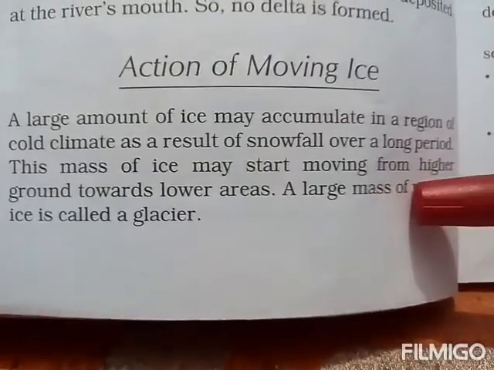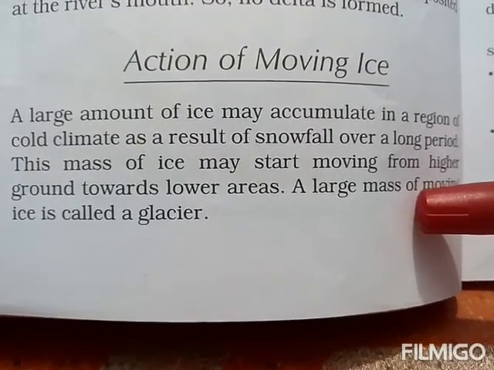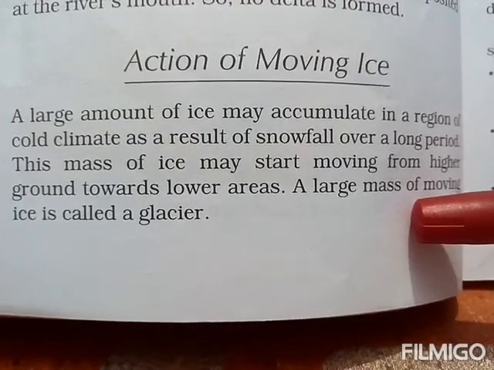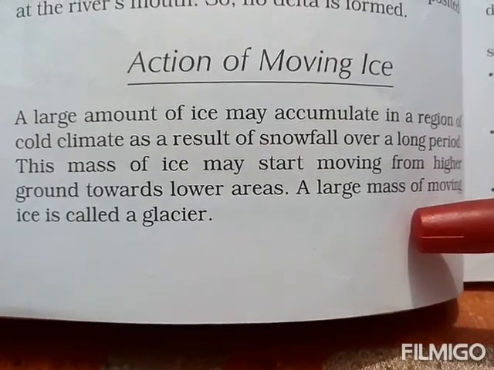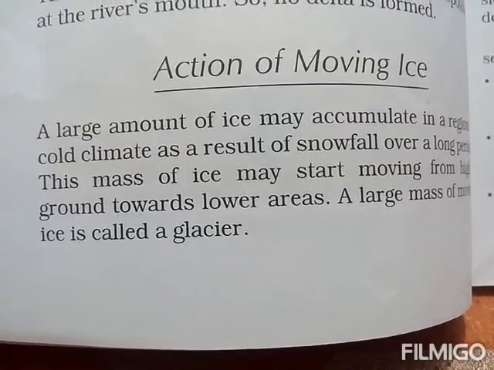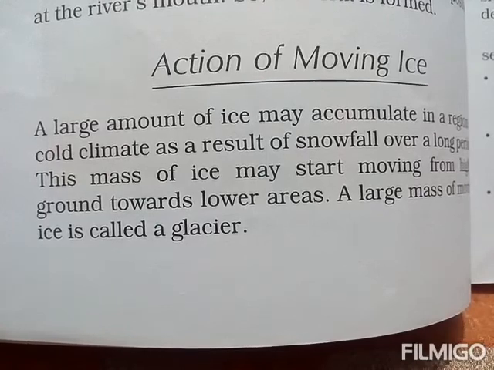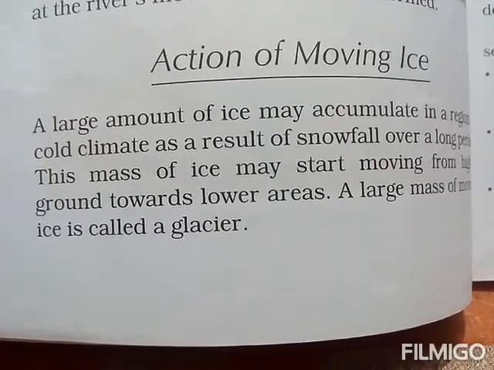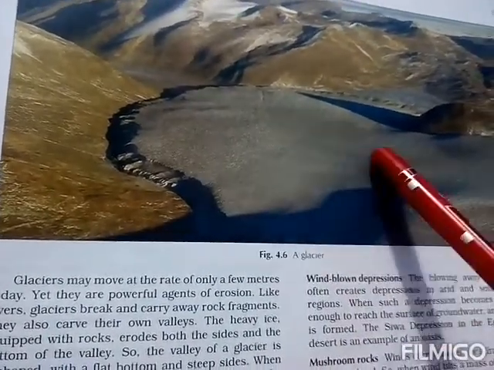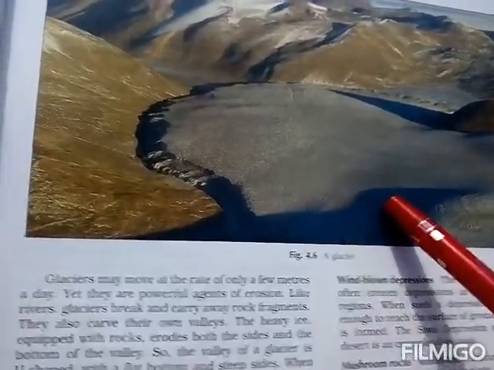Students, a large amount of ice may accumulate in a region of cold climate as a result of snowfall over a long period. This mass of ice may start moving from higher ground towards lower areas. A large mass of moving ice is called a glacier. In other words, you can say a glacier is a river of snow and ice that moves out very slowly from the snow field. In this figure you can see a glacier, a large mass of moving ice.